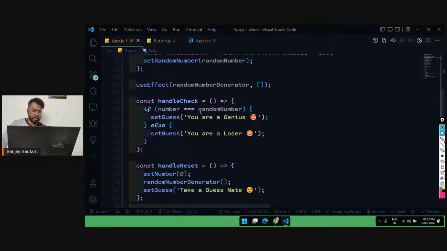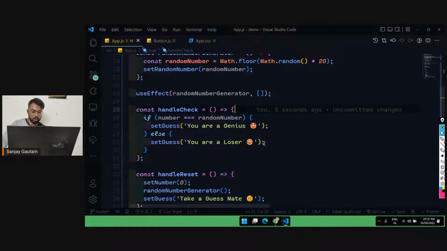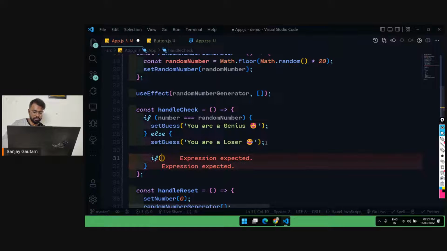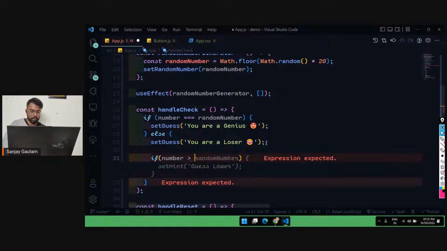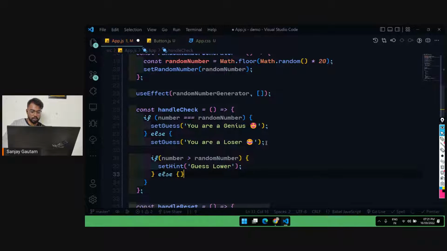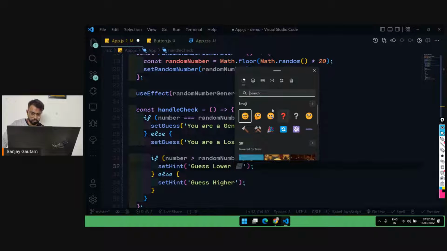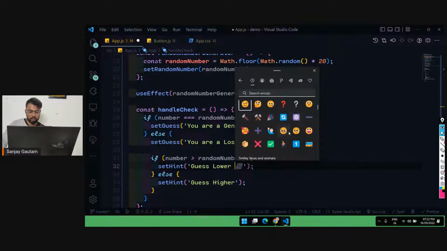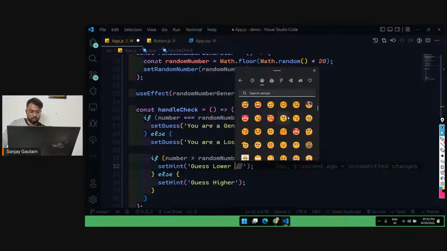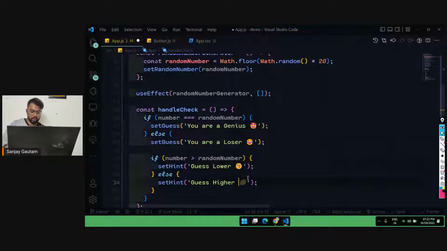And if somebody takes a wrong guess, I will check if the number is greater than our random number. I will set the hint to "guess lower" or "guess higher". Okay, and let's put some emojis so everything looks a little funny, and an emoji here as well.